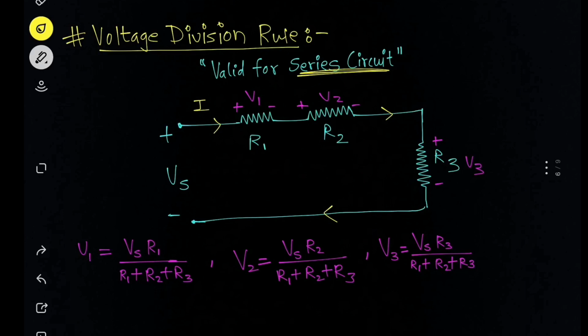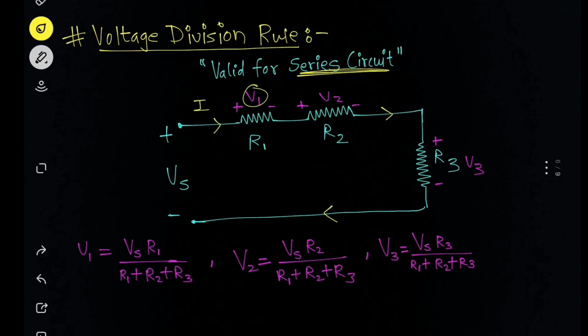Now we know that the current, when it passes through this resistance, will create some potential difference across it. So let's consider the potential difference across R1 is V1, across R2 is V2 and across R3 is V3. According to the voltage division rule, we can directly write the value of V1. You can also get this relation using KVL and Ohm's law, but we're not going to do that. We're just going to study the relations, and it is very easy.